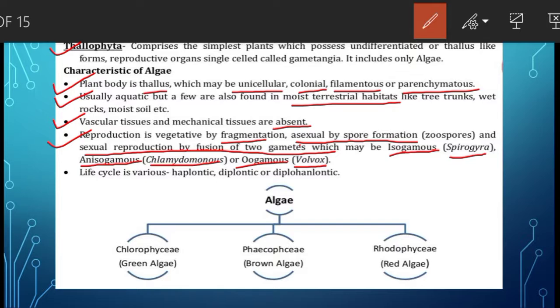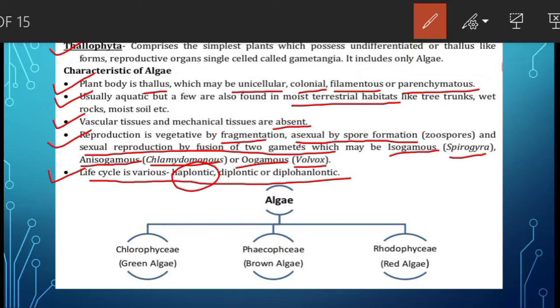Then the fifth feature is life cycle is various, that is haplontic, diplontic or diplohaplontic. Now I am explaining about haplontic life cycle. In haplontic life cycle, haplontic life forms produce gametes through mitosis.